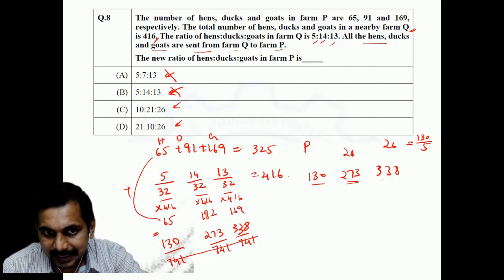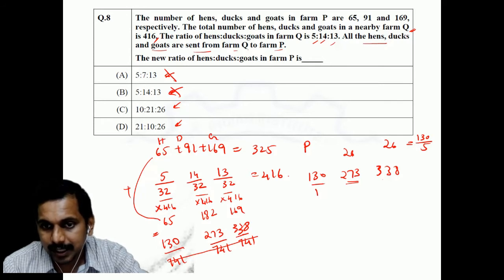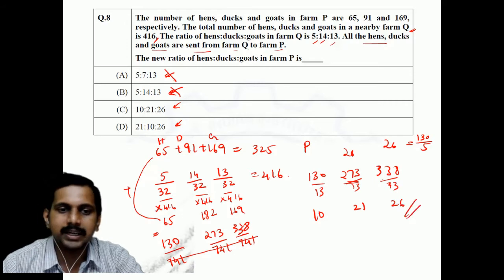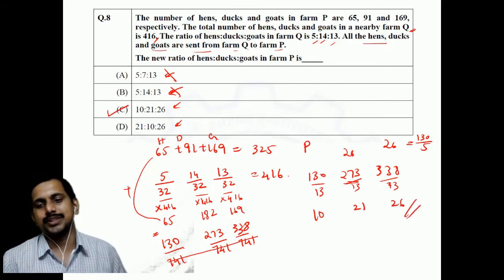Let us take this 10. If I divide this by 13, only then will I get 10, is it not? So let us divide it by 13. 130 by 13 will come as 10, and 273 by 13 will exactly come as 21. 338 by 13 will exactly come as 26. So that is the answer. That's how you have to go, students.